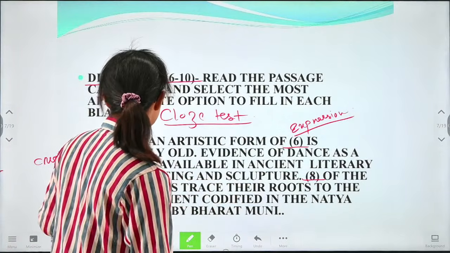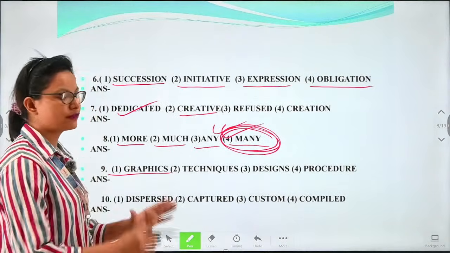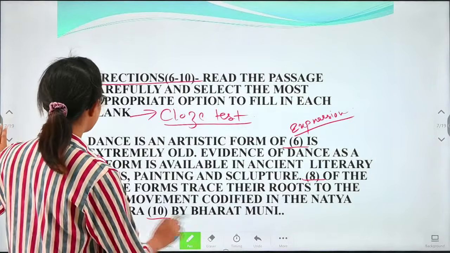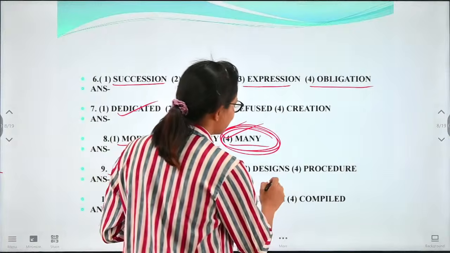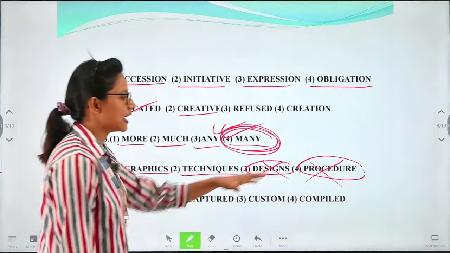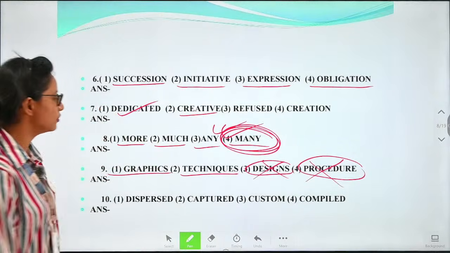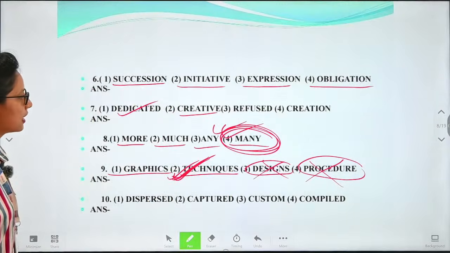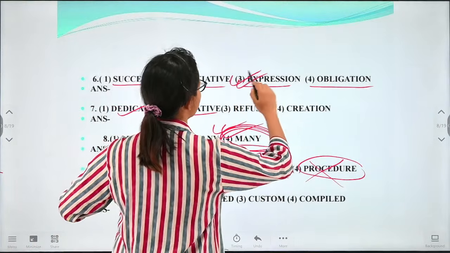Trace their roots to the dash of movement. So what kind of movement? Options are given as graphics, so we cannot have graphics movement. Techniques, we can use the word techniques here, meaning the different techniques of movement. Designs, we cannot design the movement, design is the wrong option. We cannot procedure the movements of dance, that is also wrong. Dance has some techniques of movement, so the correct option will be techniques. Here question 7 was option 2, and here it was number 3, expression.